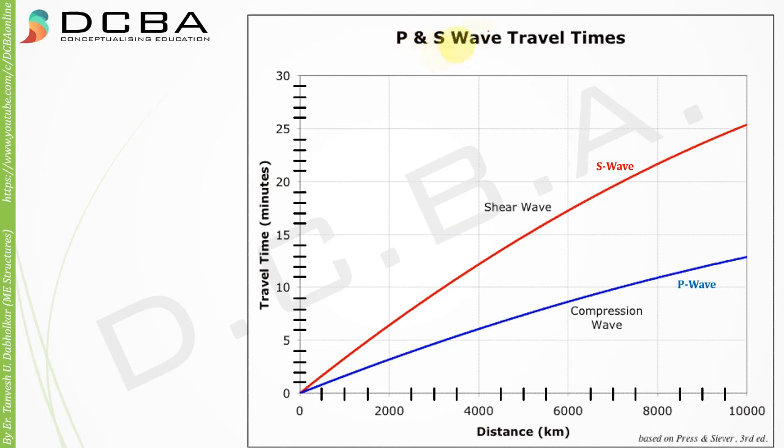Now we have the P and S waves plotted on the graph. Distance is on the x-axis and the time taken by that particular wave is on the y-axis. This is the P wave, a compression wave, and this is for the S wave. So we can plot this graph if we know the velocity of the P wave and S wave. Now what we need is just the time interval between the P wave and S wave.